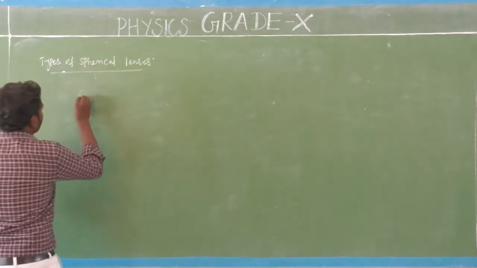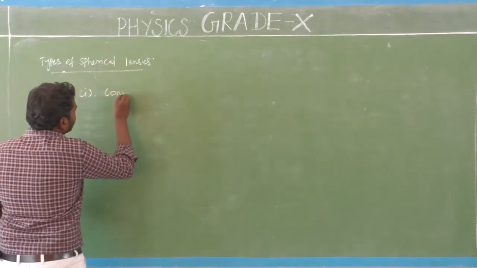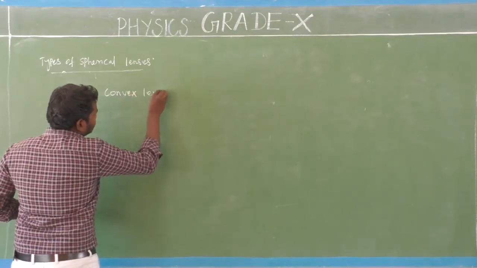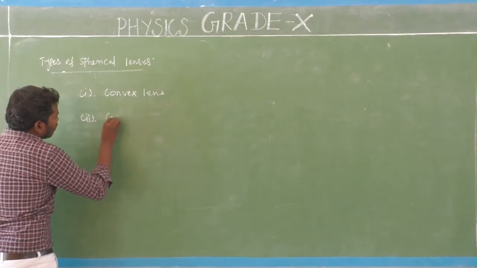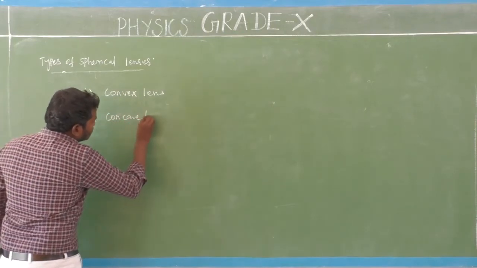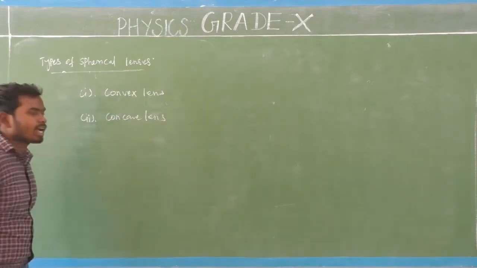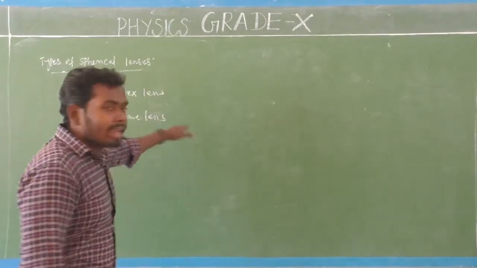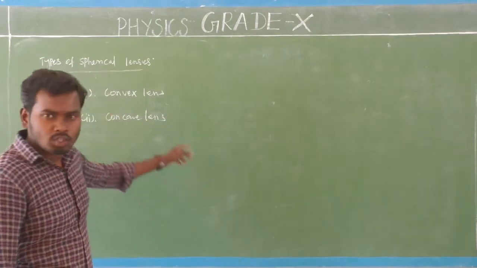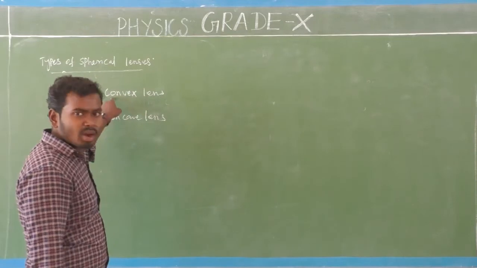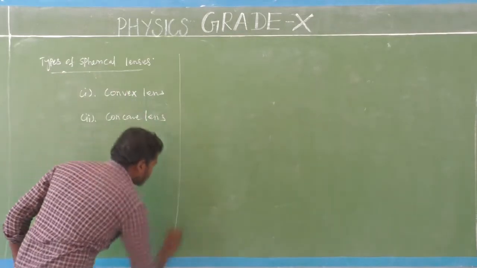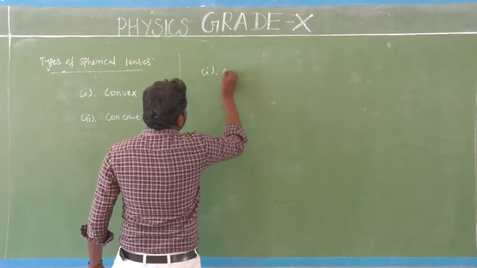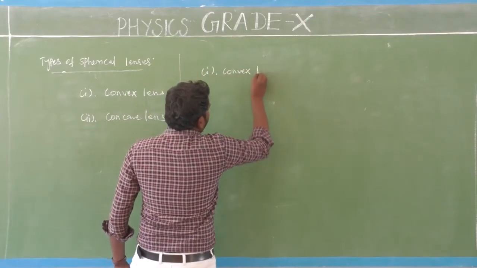Okay, look at here. First one, that is convex lens. The second one, that is concave lens. Second one, what is that? Concave lens. Okay, so first we will start with the first one. What is that? Convex lens.